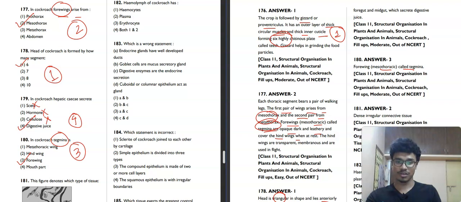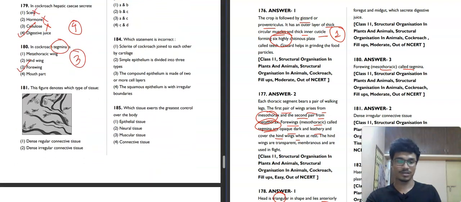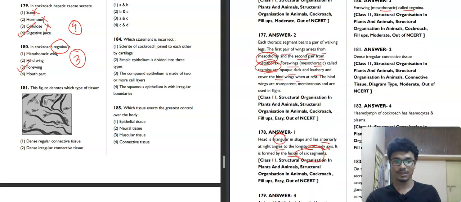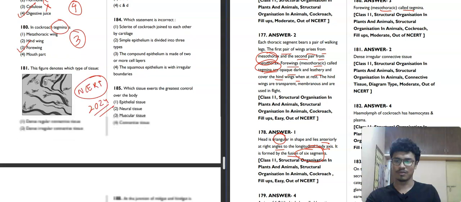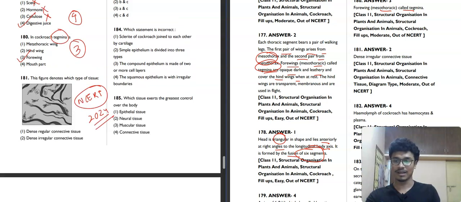Now moving towards the next question, question number 181. It is saying that the figure denotes which type of tissue. It is taken from the NCERT figure. Although it is not given in the latest NCERT, but it is in the syllabus. So you have to refer to the old NCERTs to solve this kind of questions. Dense regular connective tissue, dense irregular connective tissue, adipose tissue or any two of the above. No. This is dense irregular connective tissue. So that's why here second option will be our correct answer.